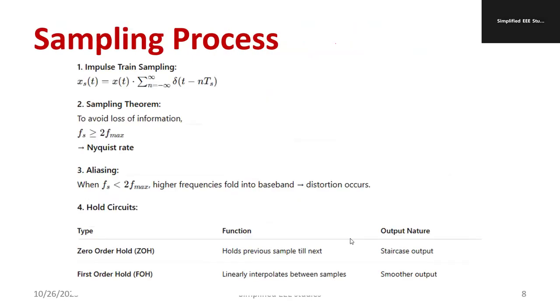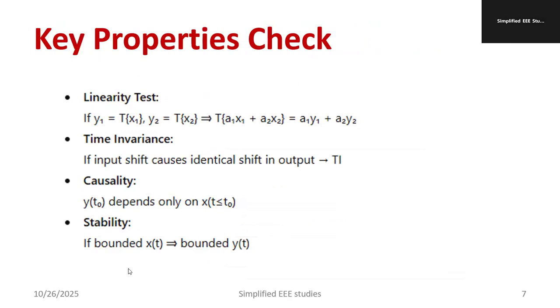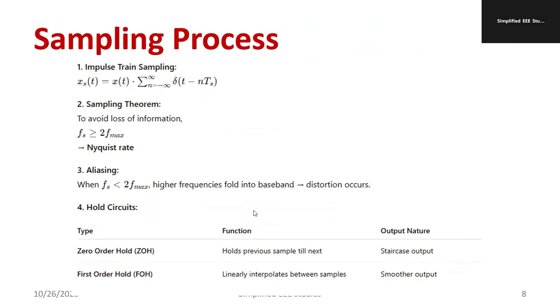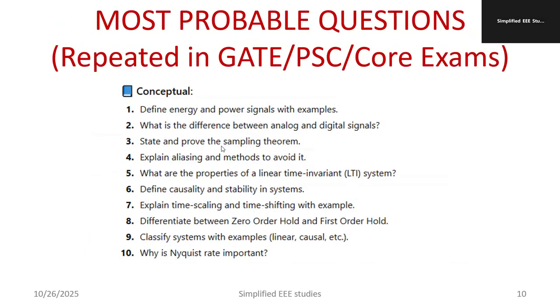Overlap occurs. So why the aliasing condition is required is already mentioned here. Aliasing effect is a kind of distortion. Then the most repeated questions: comparison of energy and power signal, difference between analog and digital signal, state and prove the sampling theorem. These are the descriptive type questions you can expect, especially in the UPSC examination, IES examination.